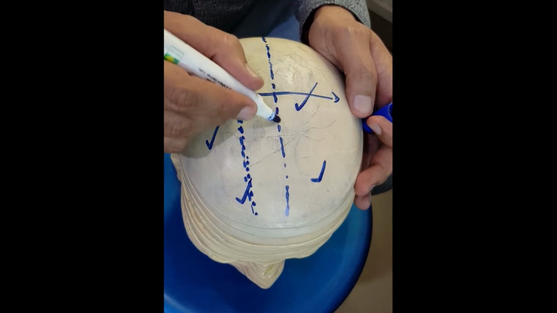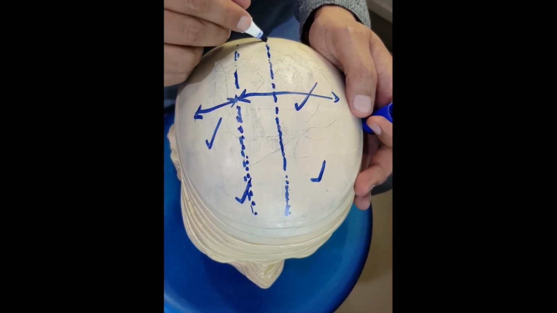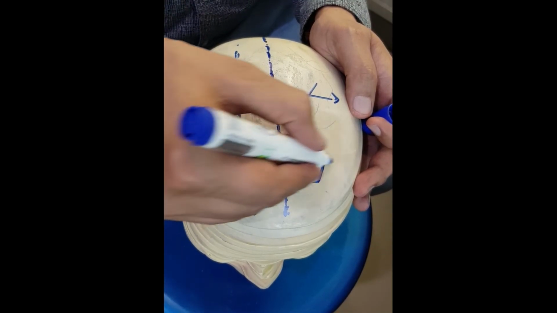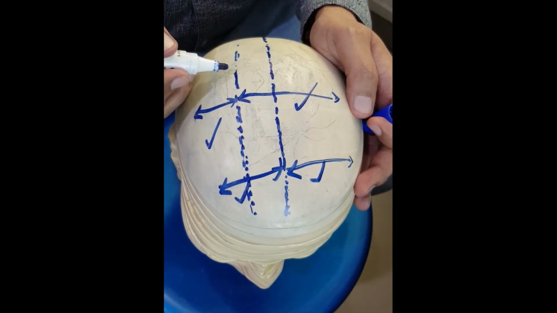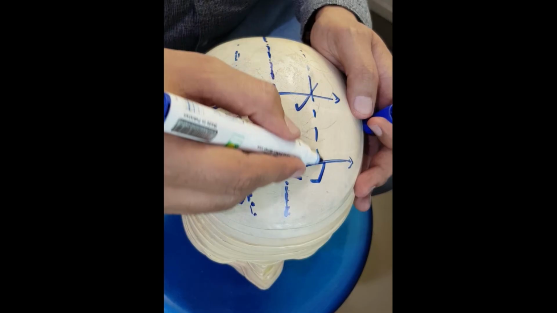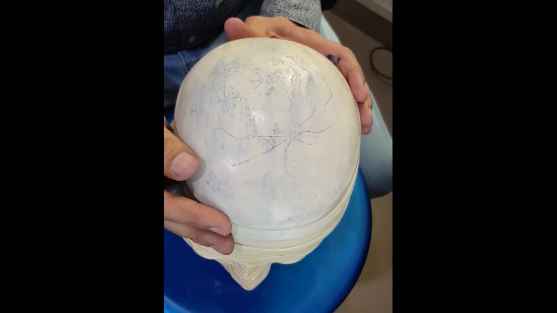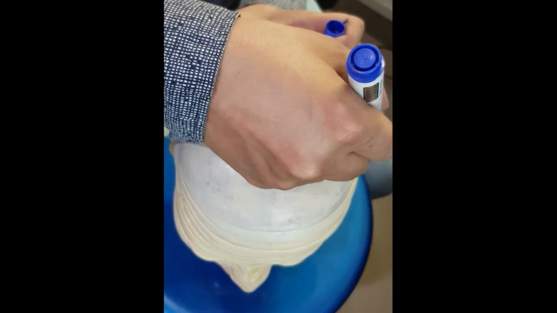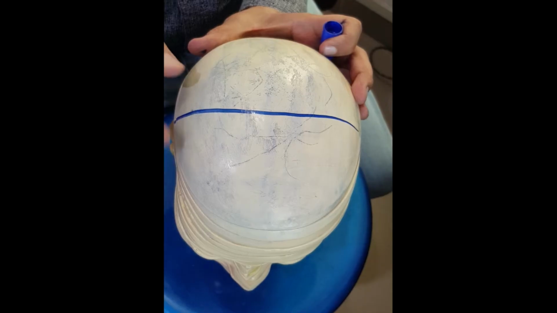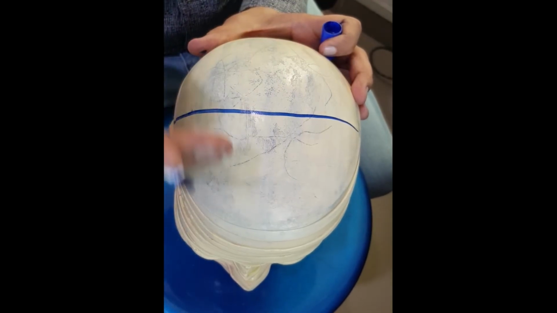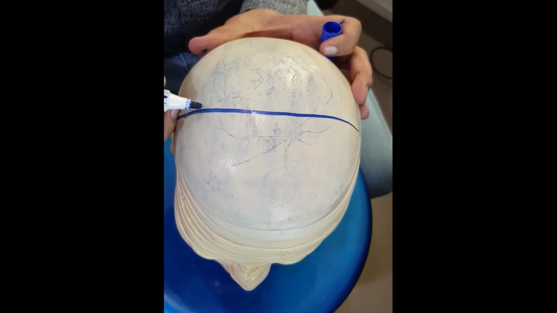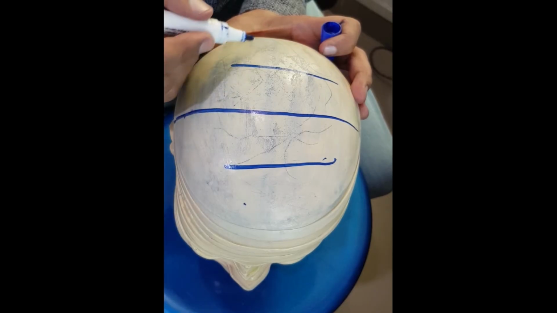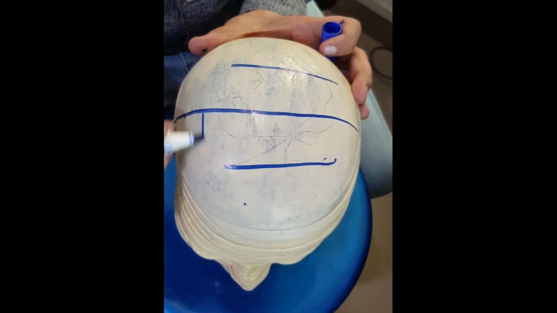Any line parallel to that midline. This is the midline, the mid-sagittal plane, that divides the body into equal right and left halves. Any other line that is parallel to this line will divide the body into right and left halves, but unequal. Now the second plane divides the body into front and back halves. If you draw a line here, this line is going to cut the body into front and back halves. This plane is known as the coronal plane.